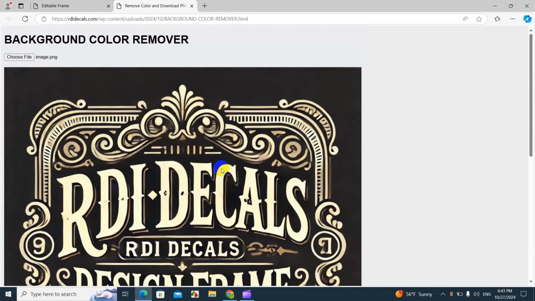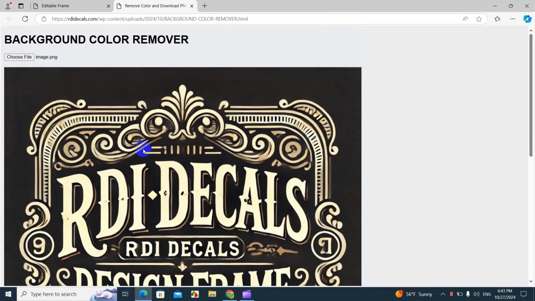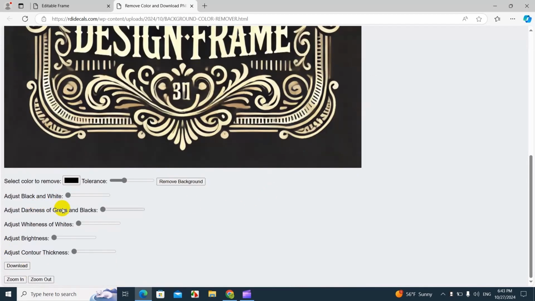By the way, this is very important. Anytime you make designs with AI, it's very important that you tell AI to make the design on a plain background. For this example, I asked for a black frame as a background. So I'm going to increase the darkness on this design, which is the black one.